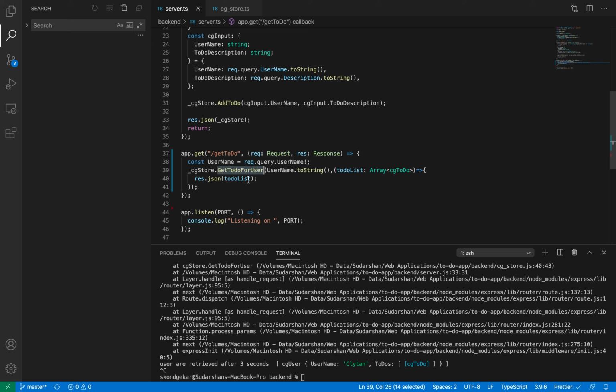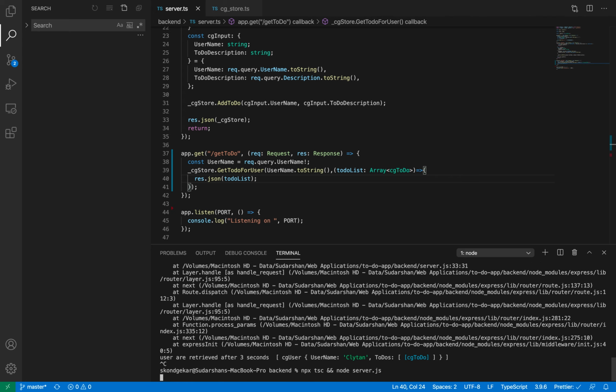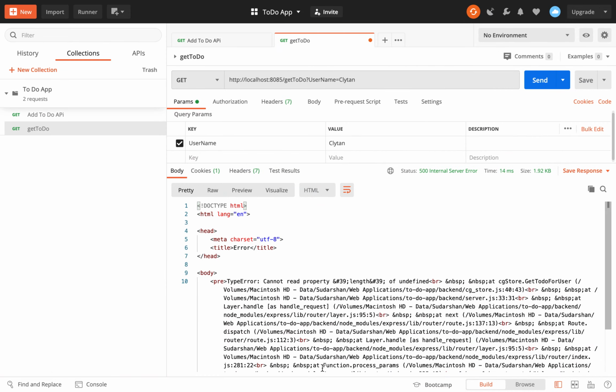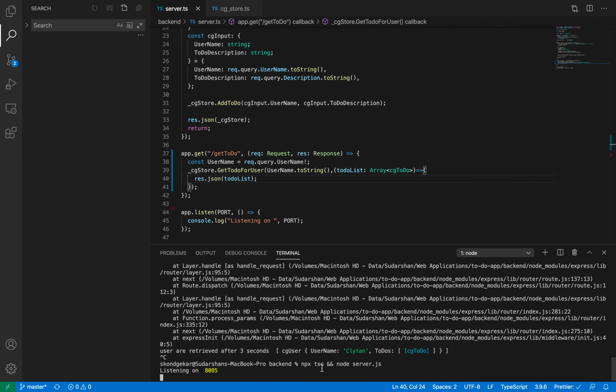So it will get to-dos by users. It will get the to-dos after 3 seconds. After 3 seconds, this is going to run, and then whatever I get from here, I'm going to respond after 3 seconds. Let's see if it works. And after this we will see async await, which will be a little bit simpler than this callback.